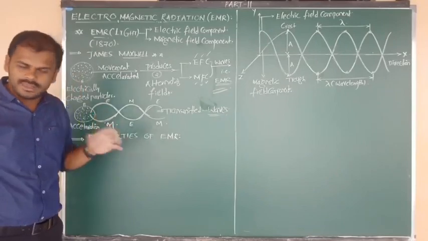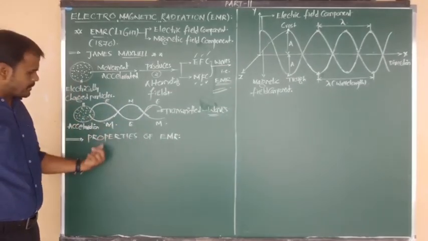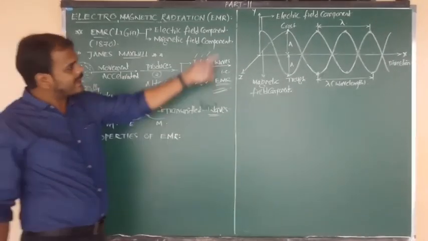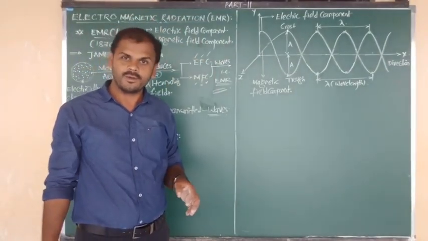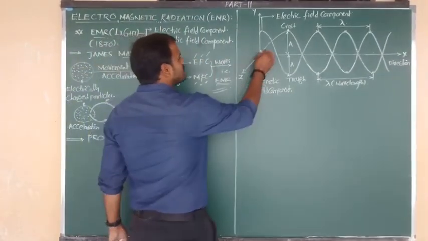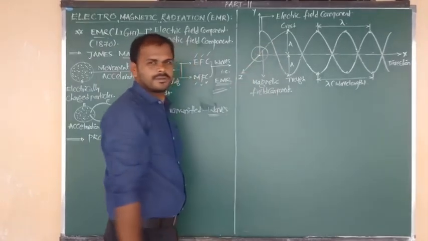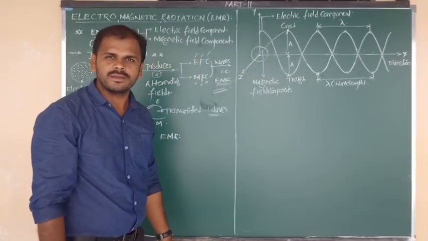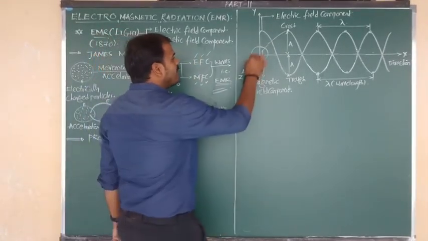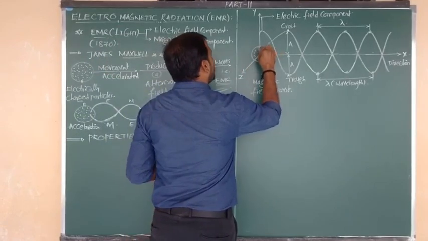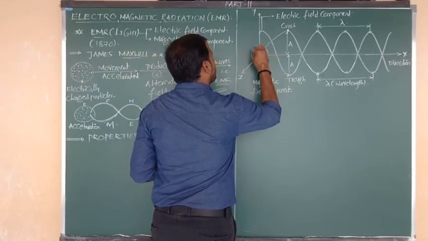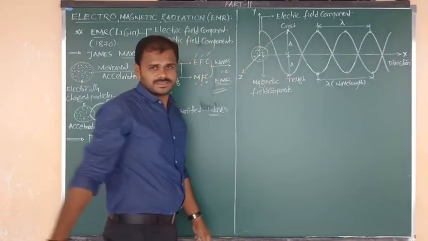Before going to the properties of EMR, once again look at the main diagram. Suppose this is the center point of an atom, or element. Inside the atom or element, we can see a number of charged particles except the neutrons.